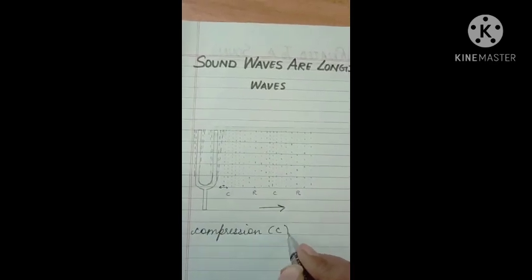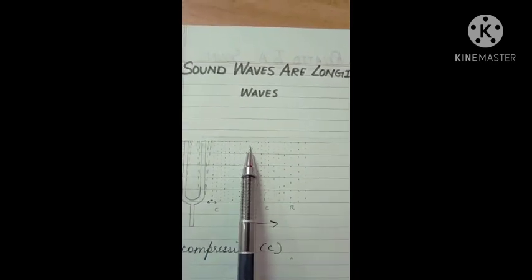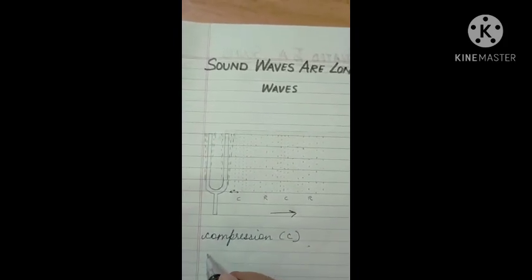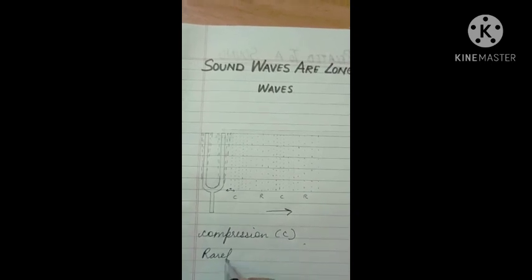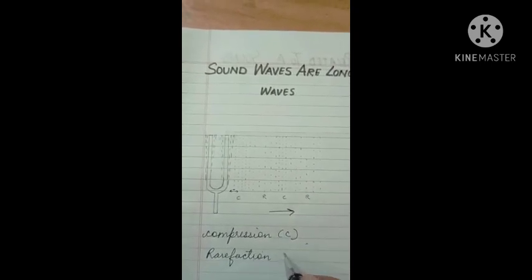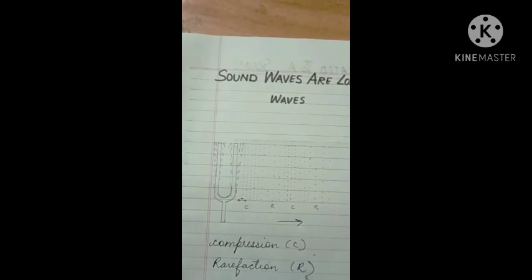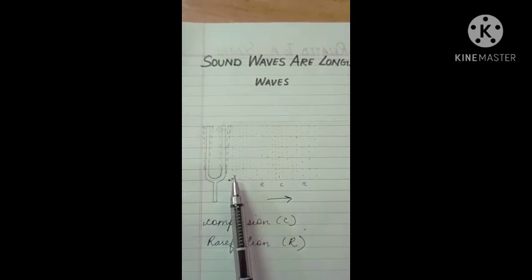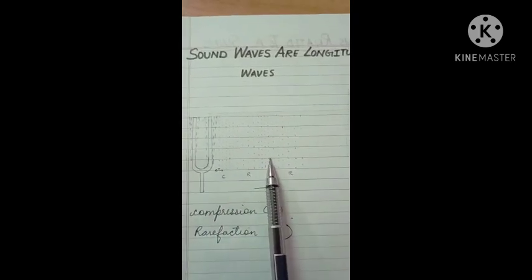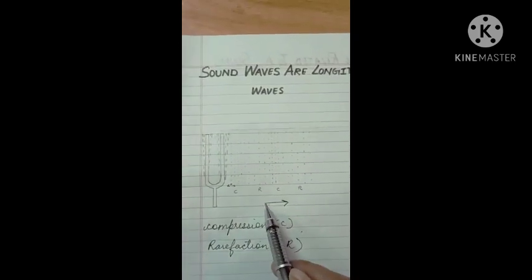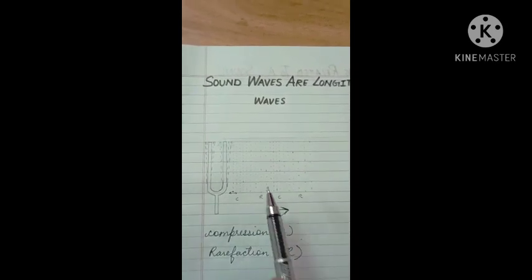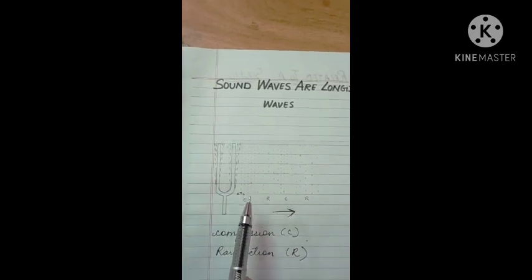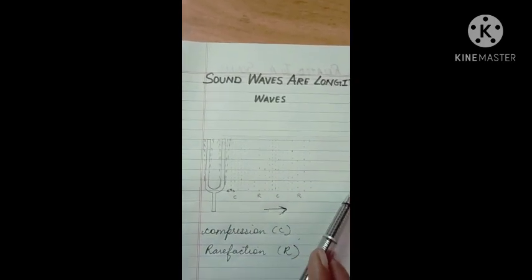We denote compression by C, and the region where the particles of a medium are far away is known as rarefaction, and we denote it by capital R. So the waves are moving in the form of compression, rarefaction, compression, and rarefaction, and the particles of the medium also move to and fro along the direction of propagation of the wave.